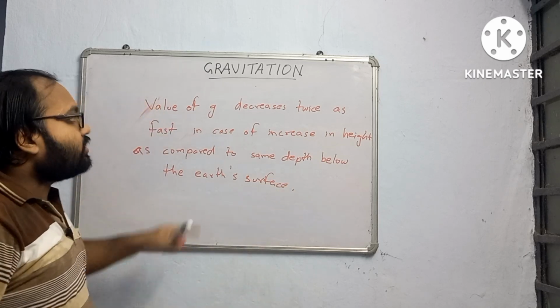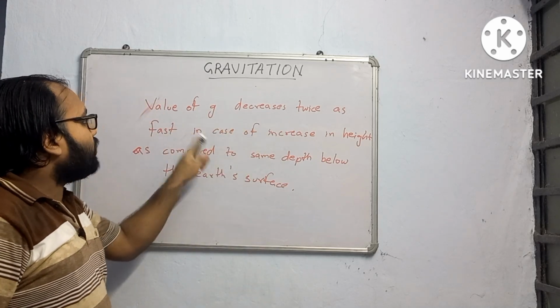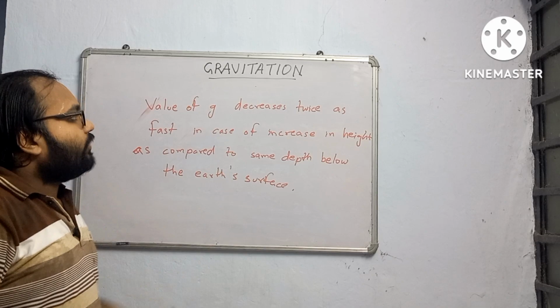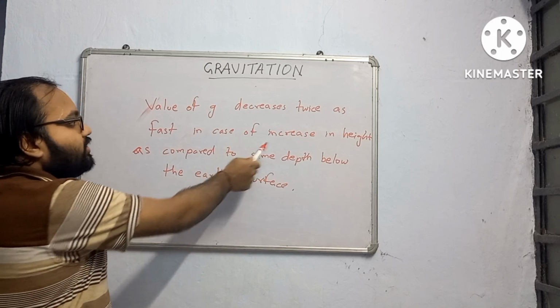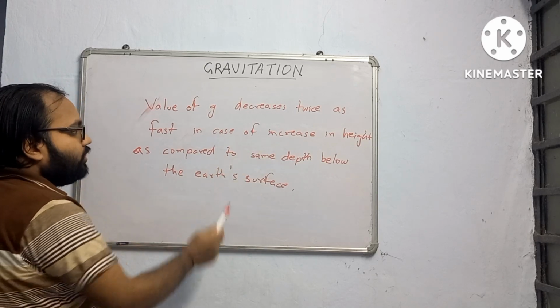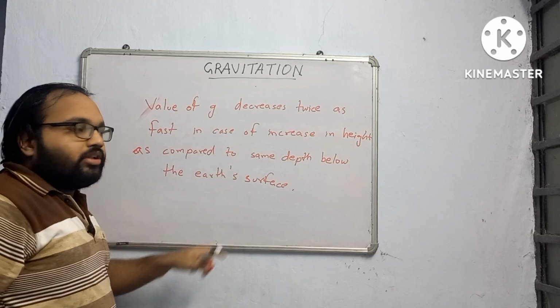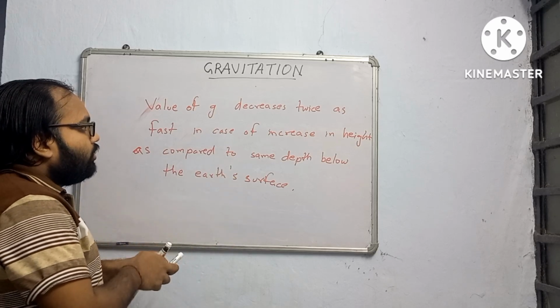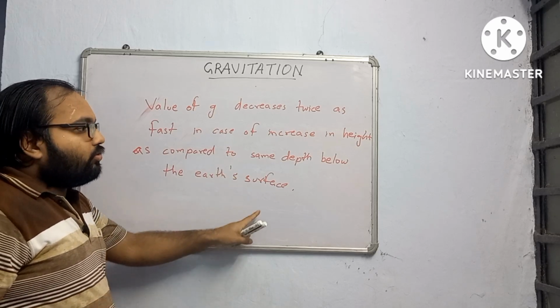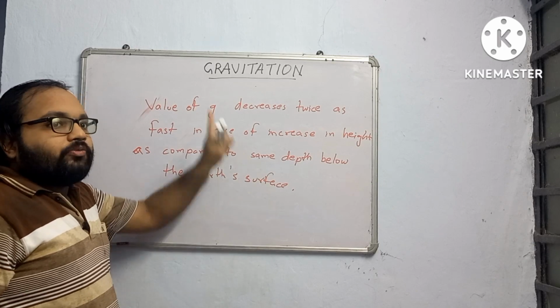Very important, please listen here: the value of g decreases twice as fast. That means the value of g decreases sharply with increase in height as compared to depth, and its fraction is twice. Now, as I told you, the value of g at infinity will be 0.